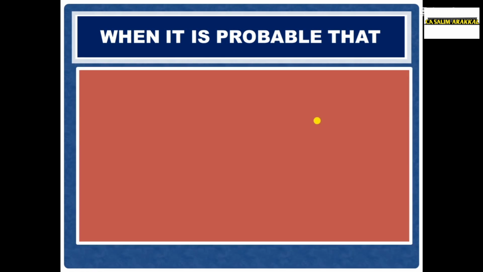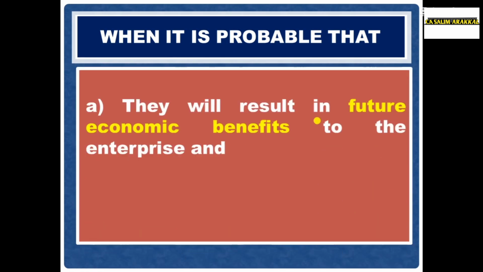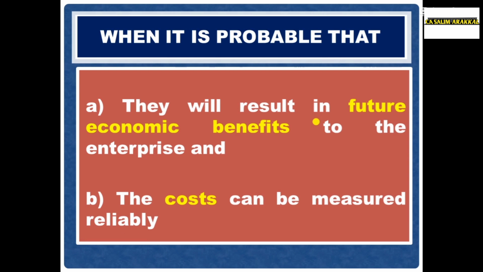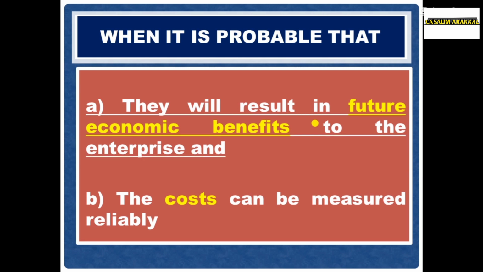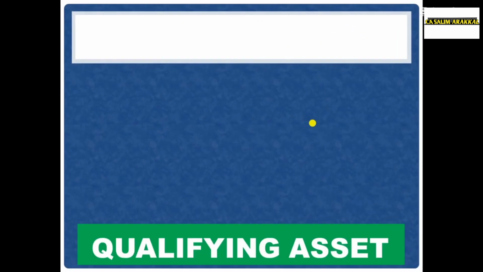The standard gives two conditions for capitalization. One, it is probable that they will result in future economic benefit to the enterprise, and the cost of that can be measured reliably. Always there is a thumb rule that whenever you want to capitalize an amount, that should reflect future economic benefit to the enterprise. That is applicable not only to the borrowing cost. All item when you want to capitalize, that should result in future economic benefit to the enterprise, and the cost can be measured reliably. It's a cumulative condition.